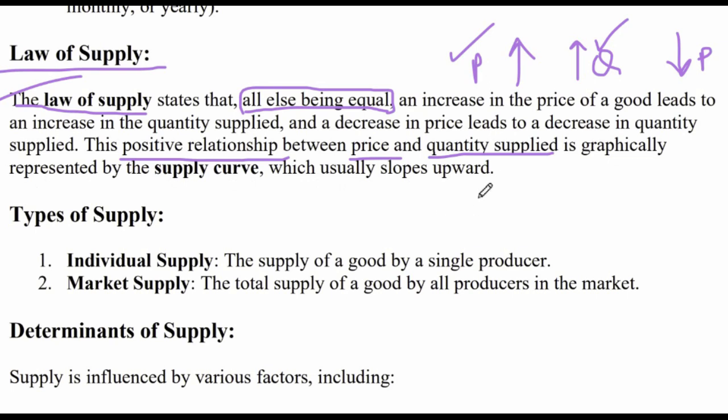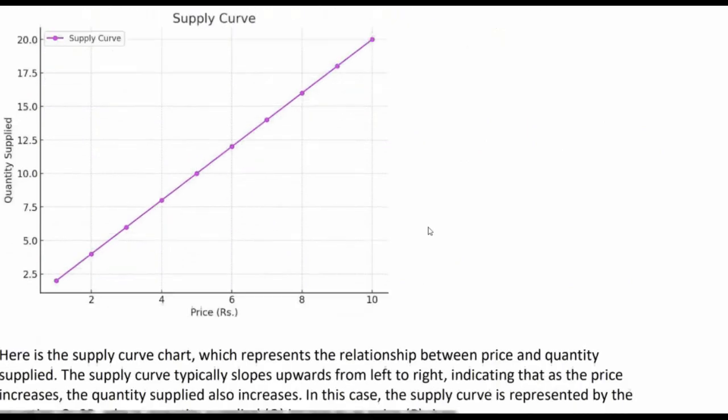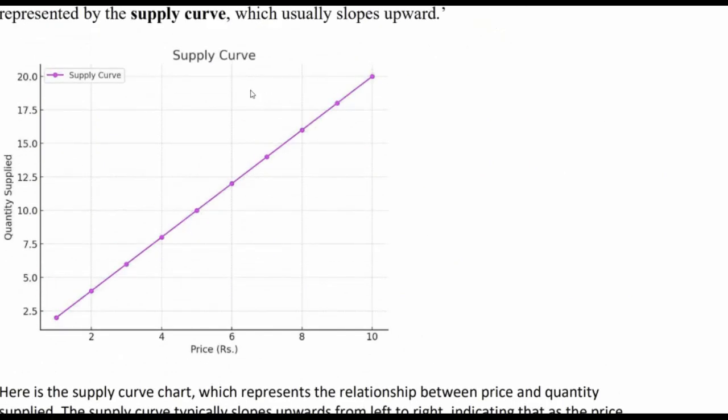Now let us look at the supply curve chart, and this we have to draw in the exam. Okay, let us look at the supply curve, which usually slopes upwards. So quantity supplied is on the y-axis and price is on the x-axis.